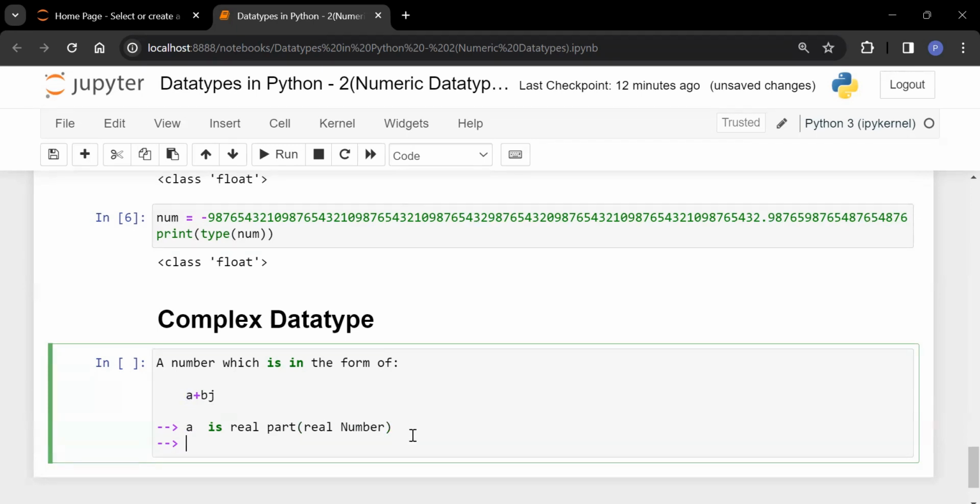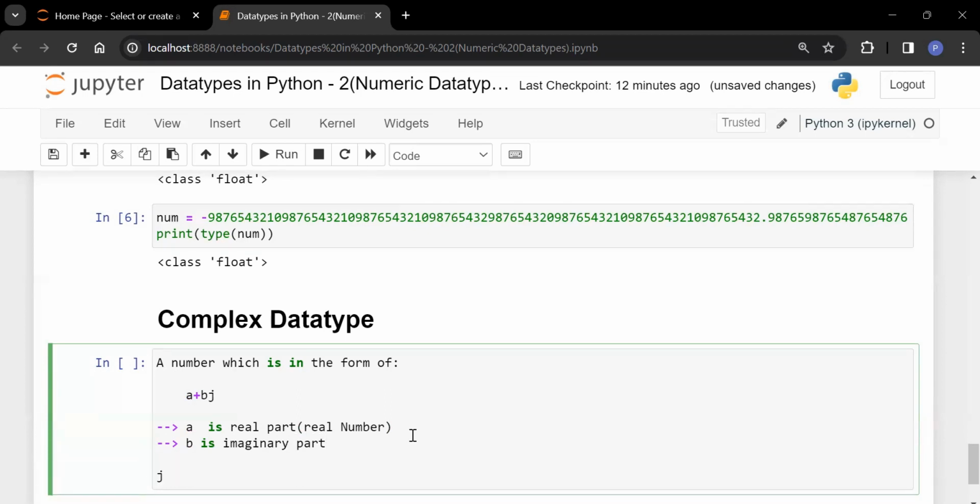Now, what is b? b is your imaginary part. And what about j? So basically, j square value is -1, and j value is (-1) to the power 1/2, that means under root -1.